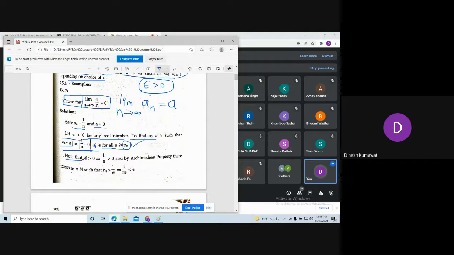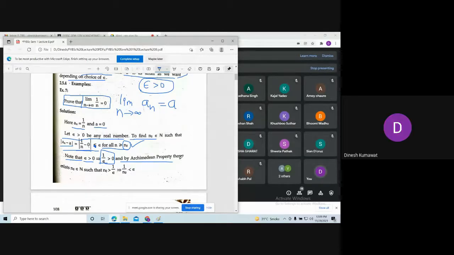Note that epsilon is bigger than 0. So what can I say about 1 upon epsilon? It is also bigger than 0, which means here we are having a real number. So by the Archimedean property, a natural number is greater than a real number.